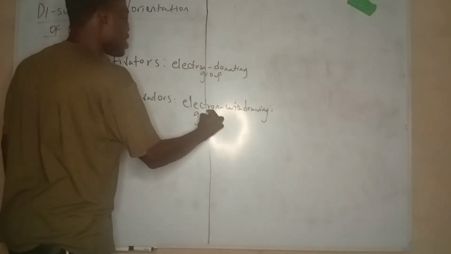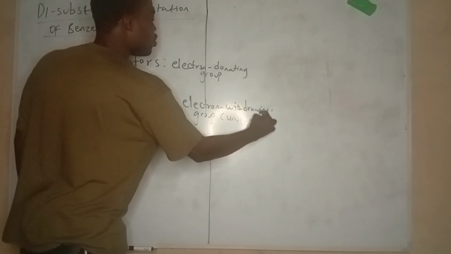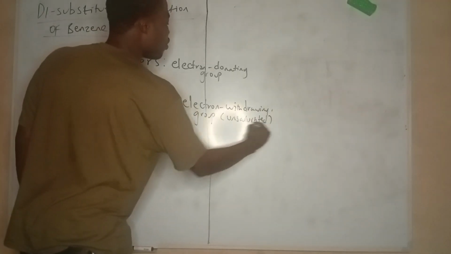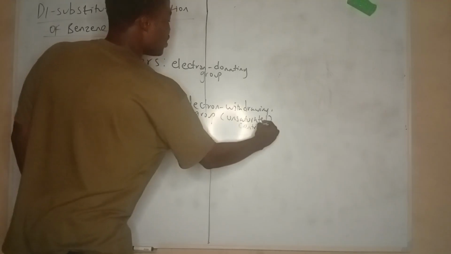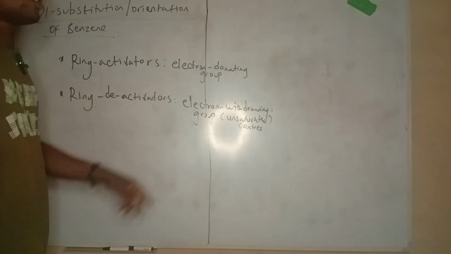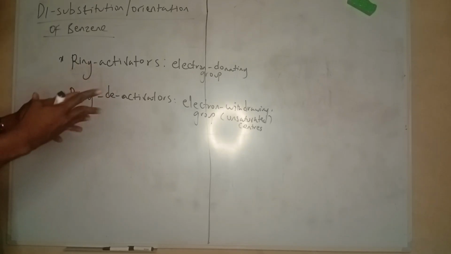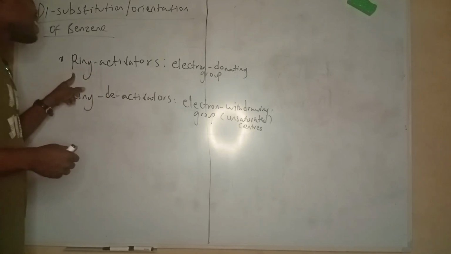They usually have unsaturated centers, so in such groups there are one or more double bonds. While ring activators usually have saturated centers, so they don't have double bonds. Let me list them.